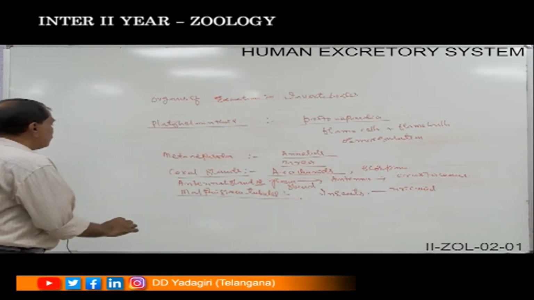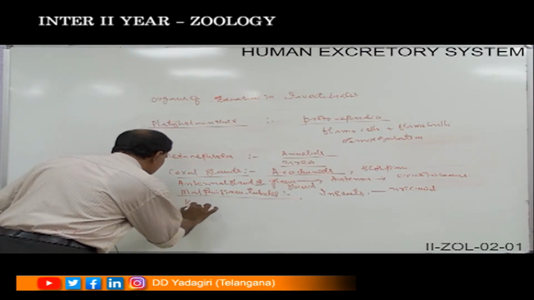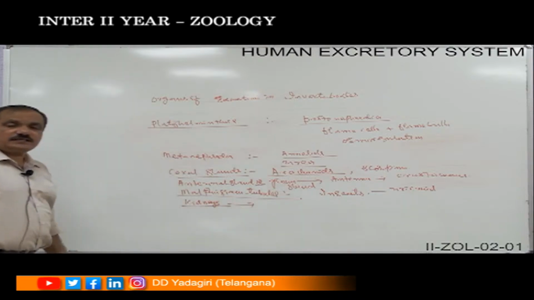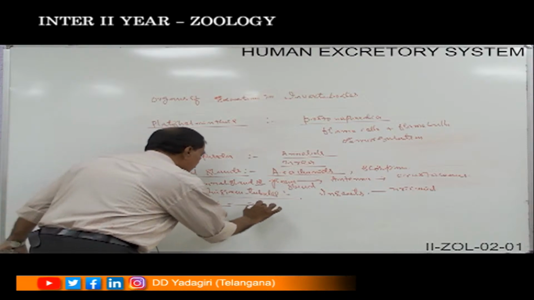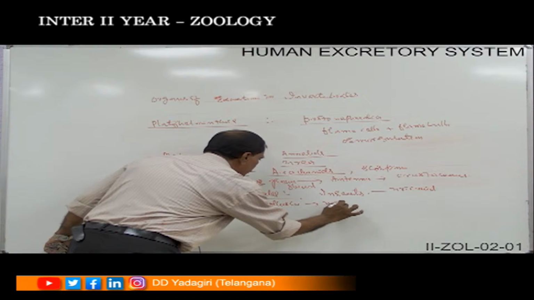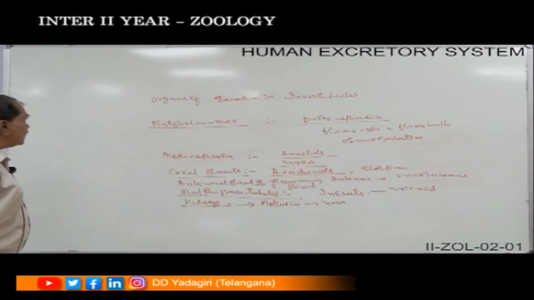And the next one will be the kidneys. The kidneys are present in the case of the phylum Mollusca, which are also helpful to remove urea as the excretory product. So dear student, once again I want to teach you